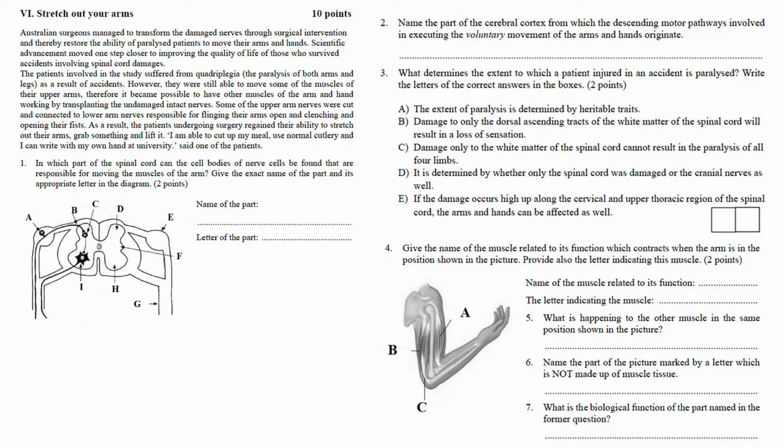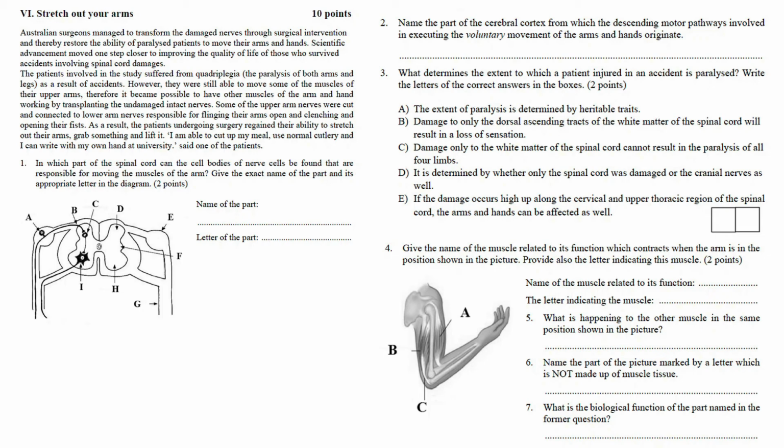Some of the upper arm nerves were cut and connected to lower arm nerves responsible for flinging their arms open and clenching and opening their fists. As a result, the patients undergoing surgery regained their ability to stretch out their arms, grab something, and lift it. "I'm able to cut up my meal, use normal cutlery, and I can write with my own hand at university," said one of the patients.